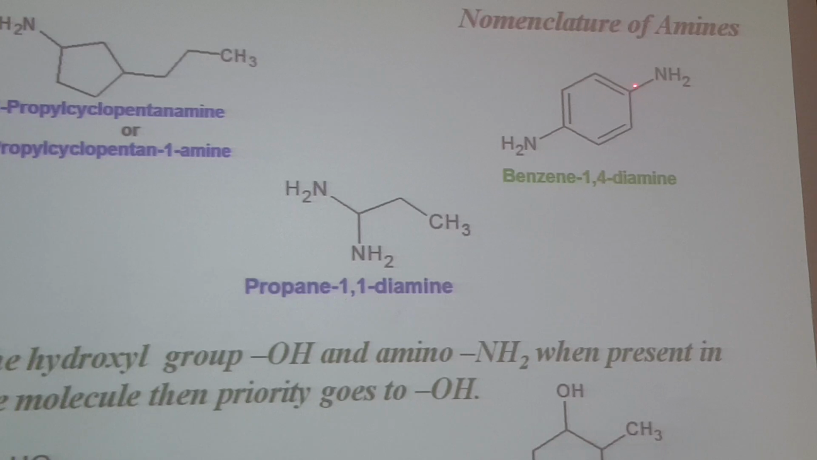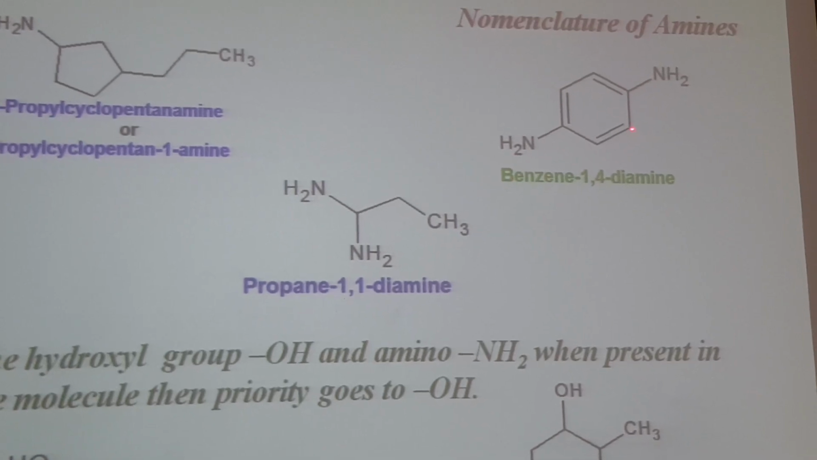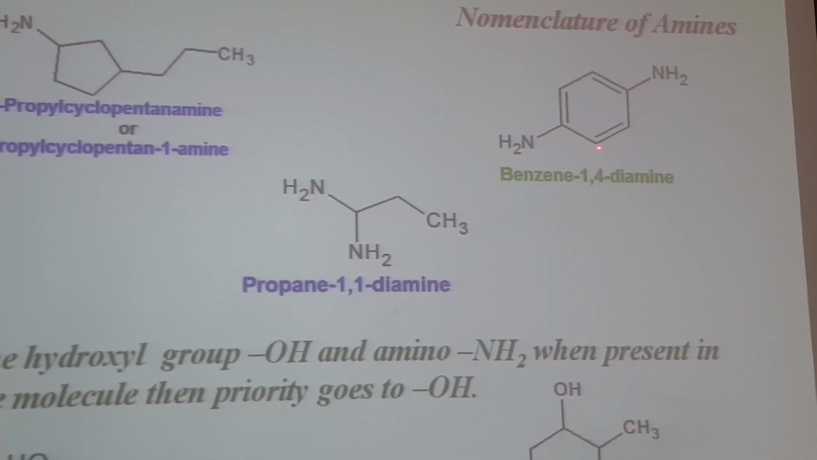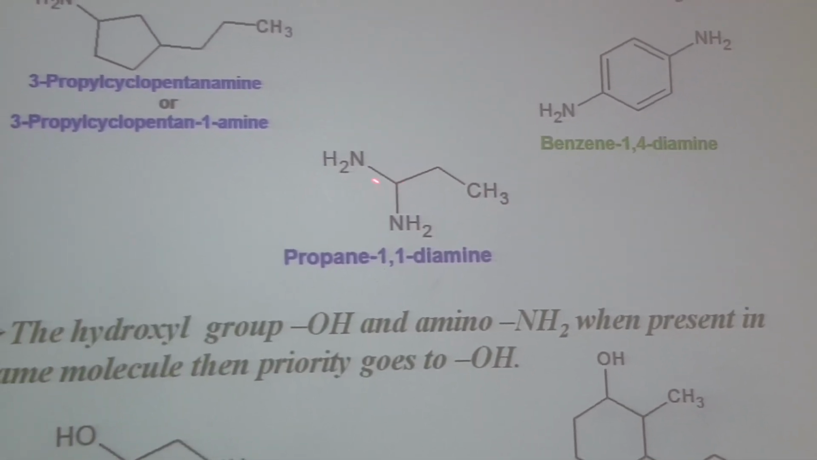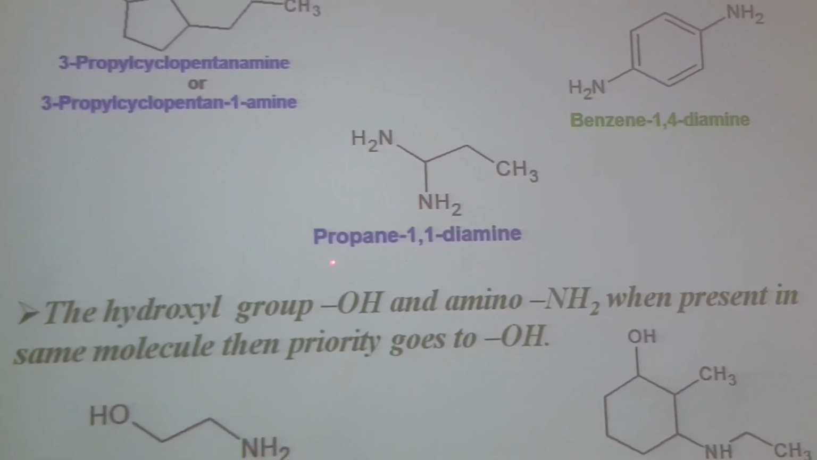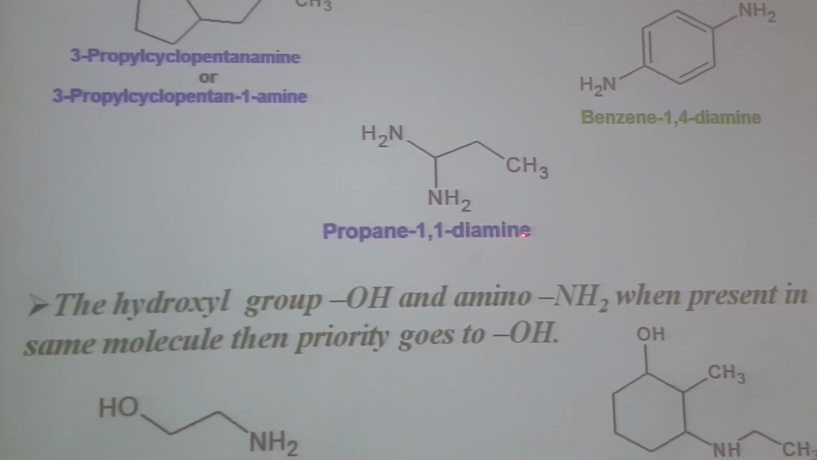Okay, para position. So if the amino group is present here, then it will be 1,2-diamine, or here 1,3-diamine. So the name of this compound, 1, 2, 3, propane. At position 1 we have 2 amino groups. So propane-1,1-diamine.